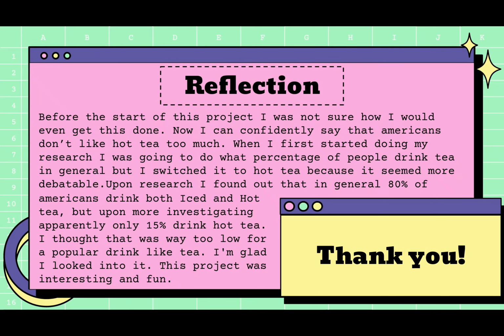My reflection. Before the start of this project, I was not sure how I would even get this done. Now I can confidently say that Americans don't like hot tea too much. When I first started doing my research, I was going to do what percentage of people drink tea in general, but I switched it to hot tea because it seemed more debatable. Upon research, I found out that in general, 80% of Americans drink both iced and hot tea, but upon more investigating, apparently only 15% drink hot tea. I thought that was way too low for a popular drink like tea.